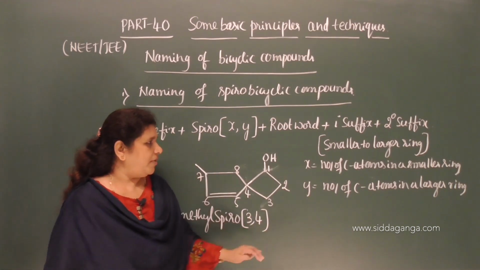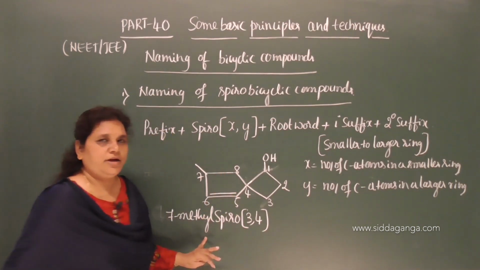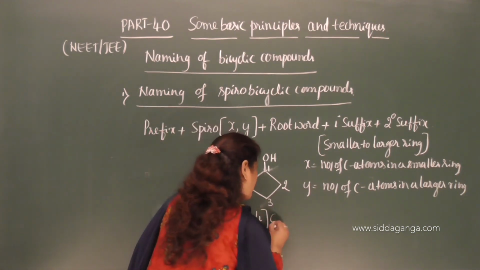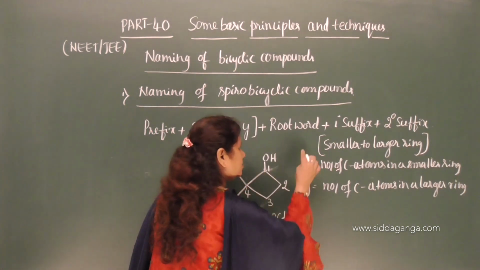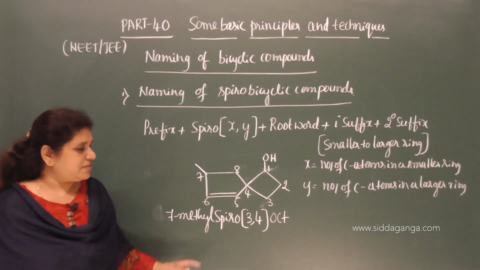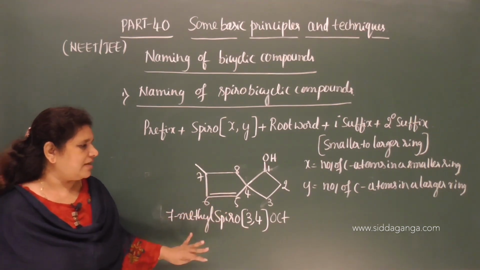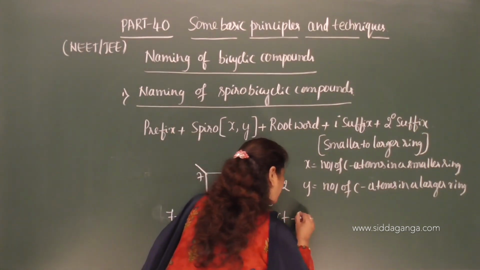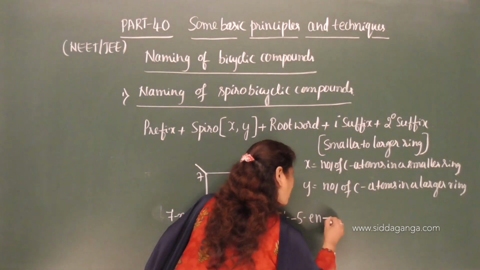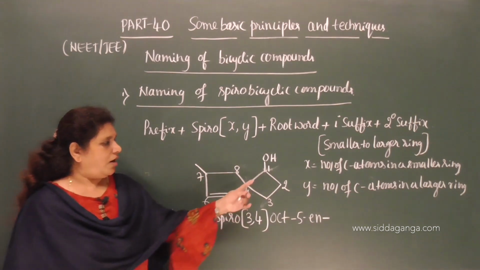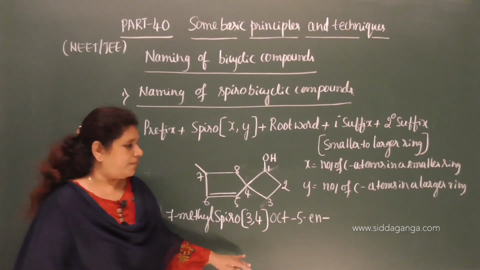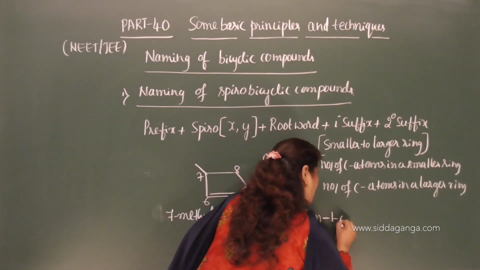Okay, 3, 4. What is the root word? Total number of carbon atoms is 8. Therefore, oct. And for the primary suffix, there is a double bond between the 5th and the 6th carbon. Therefore, oct-5-ene, and an alcohol group is there on the first carbon. Therefore, 5-ene-1-ol.